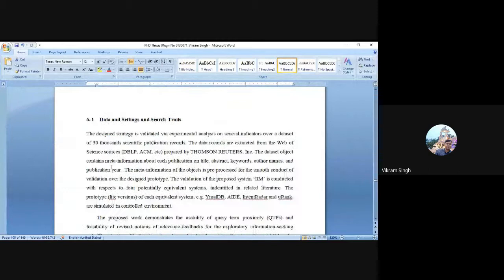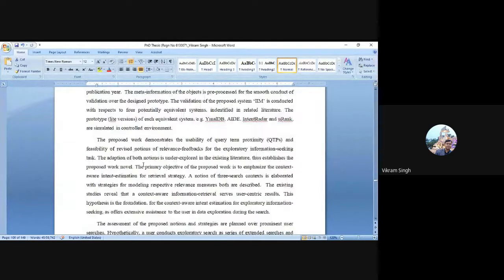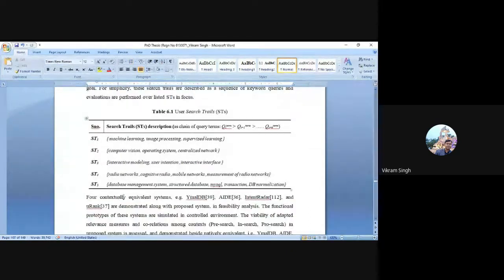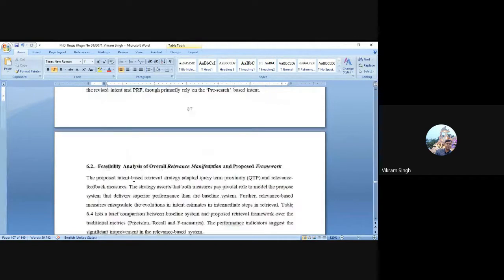Now, after discussing the data settings and all these things, you can discuss the overall environment you have created. Now you need to give the definitions. Search trails are what we have taken as input. Suppose we take first a search trail. It includes these three queries, right? Similarly, you can have search trail 5, where we have multiple query terms. You should always provide a basic definition of the inputs, right?